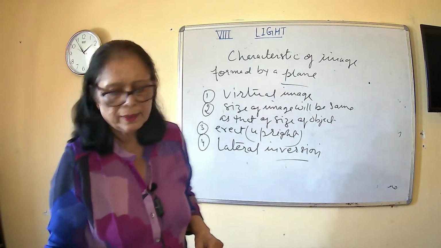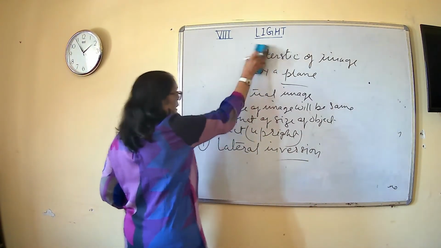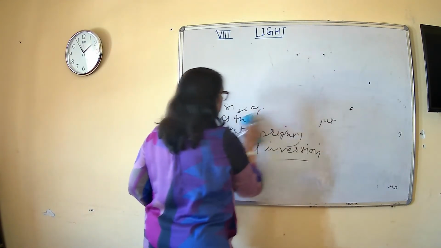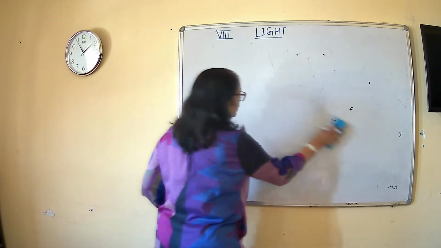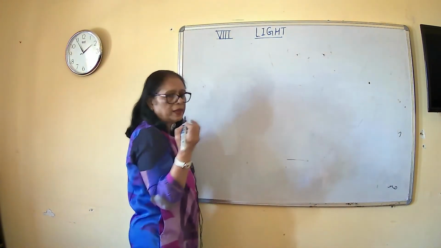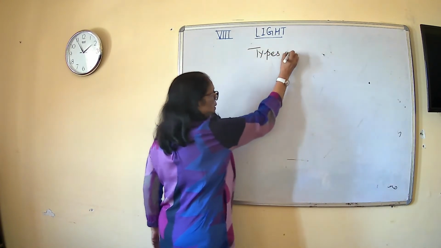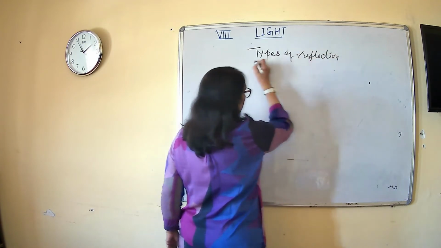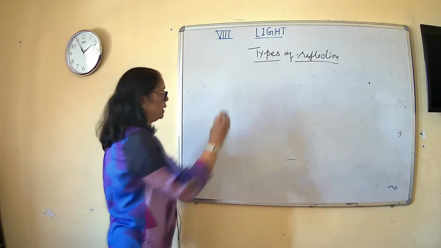इसके बाद आ जाता है what are the different types of reflection. We have two types of reflection. Number one is regular reflection and number two is irregular reflection. Now we are talking about types of reflection. So we have two types of reflection.